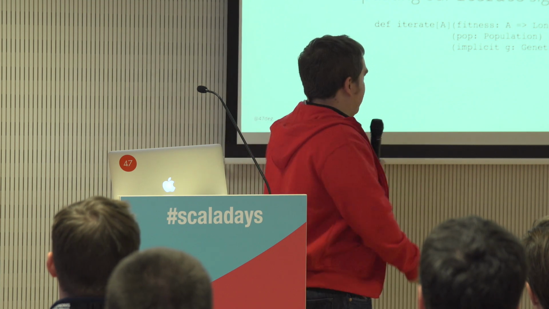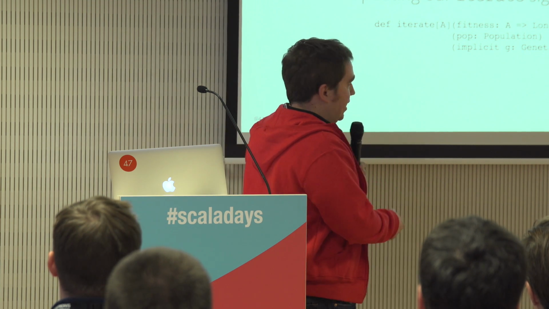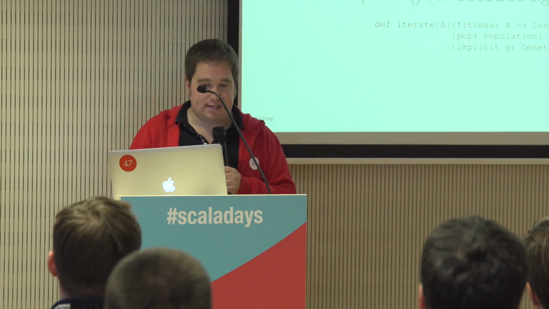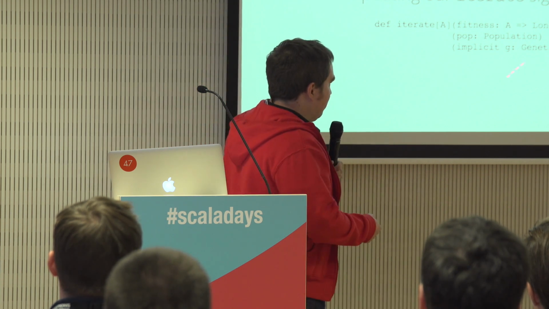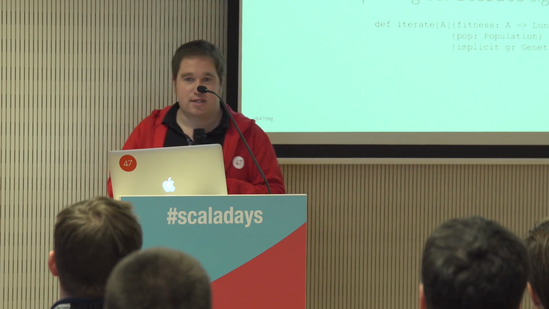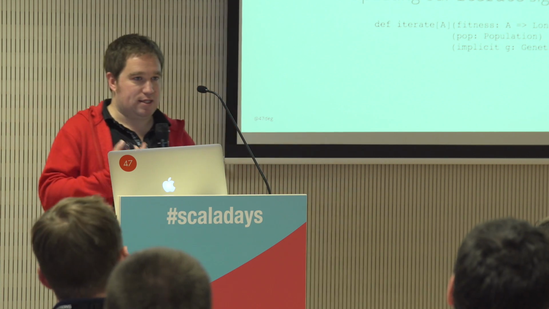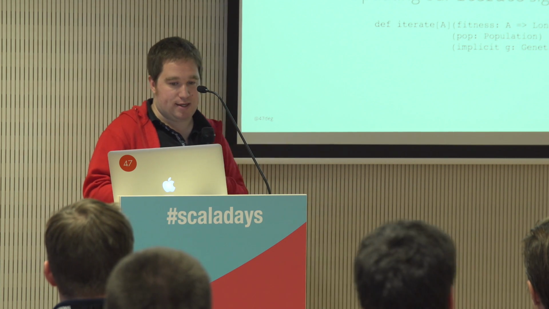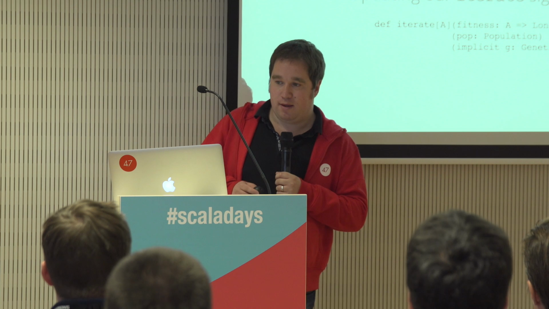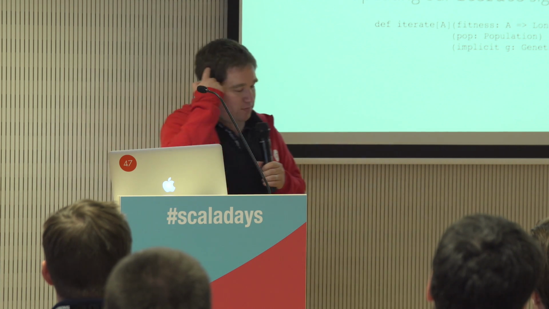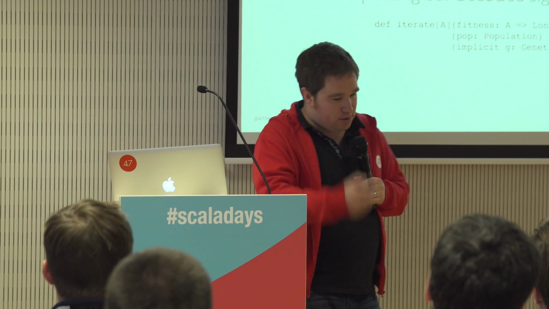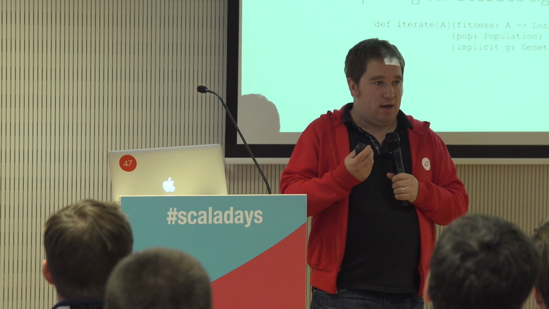And so we can have this implicit generic type parameter here. And hopefully you start to see now that this is actually a type class. We're using this in the way that type classes are meant to be used. Okay. So now that we have our fitness function and we have the population, we can look to create a